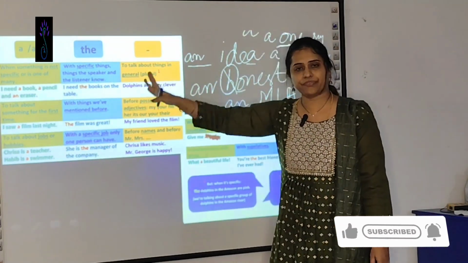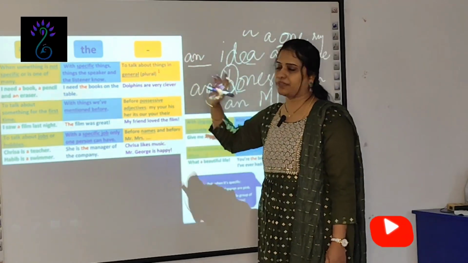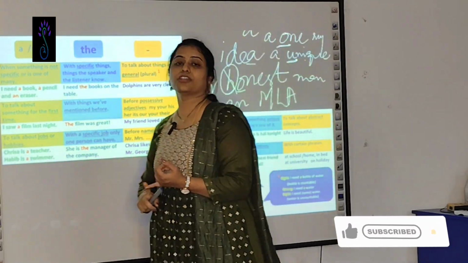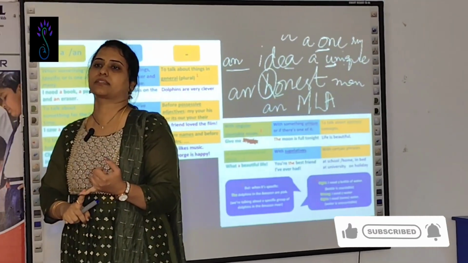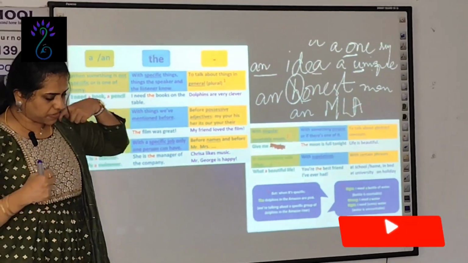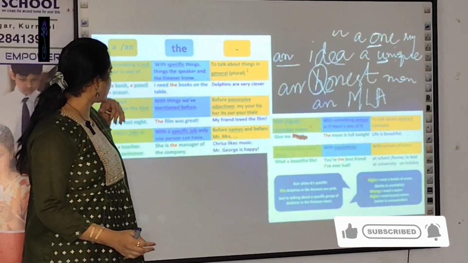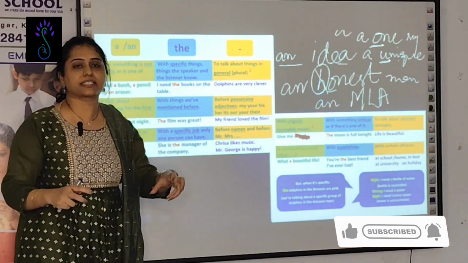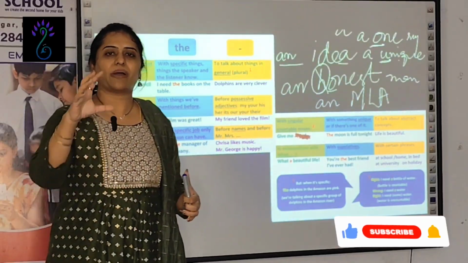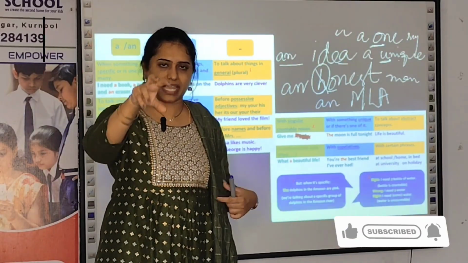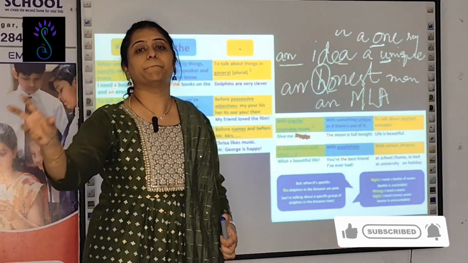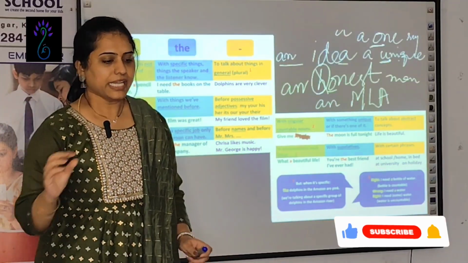Those are indefinite articles. Coming to the definite articles, these are used for specific things. For example, if you want to stress about the speaker, you are comparing somebody to somebody.